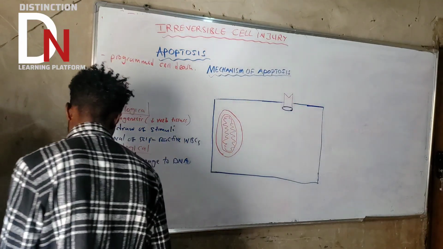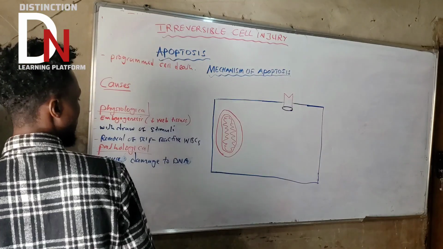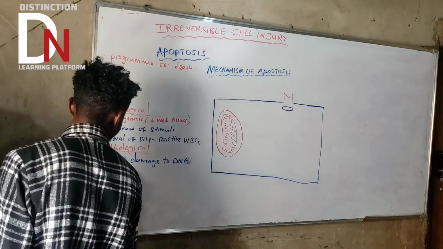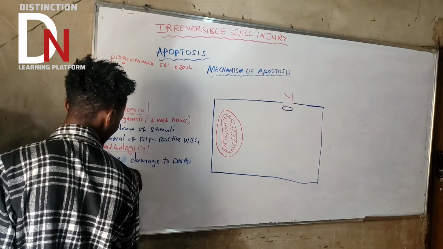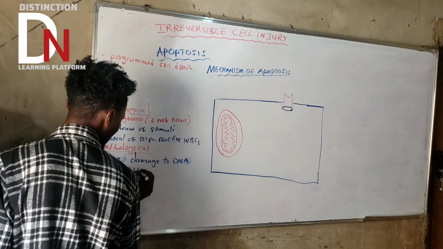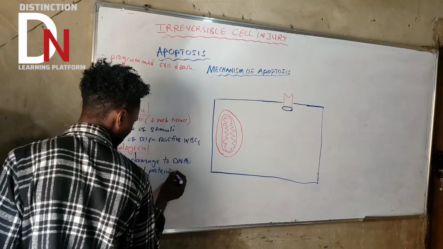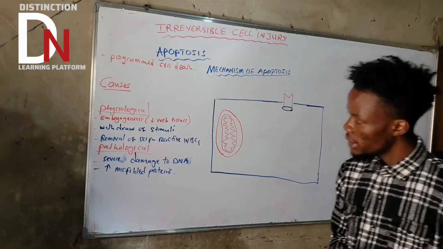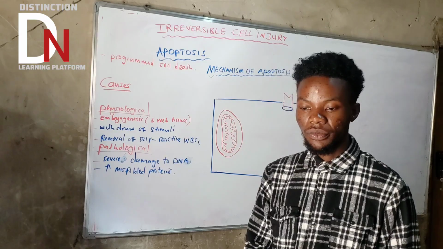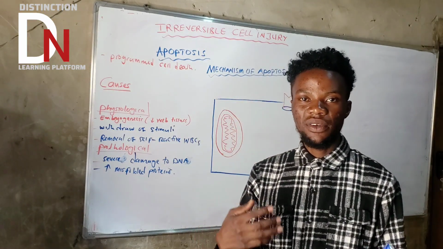What else apart from severe damage to DNA? There's another one: accumulation of misfolded proteins in the body. Accumulation of misfolded proteins can be caused by a lot of things.